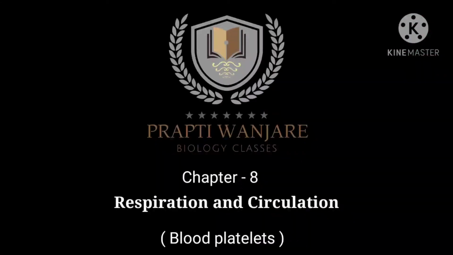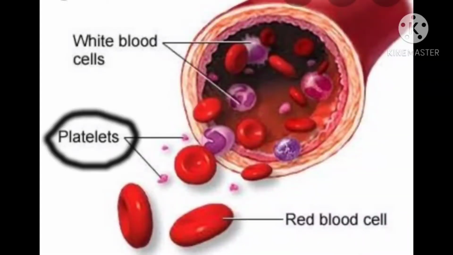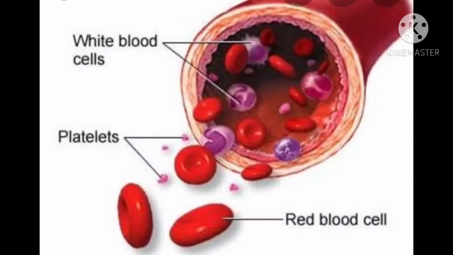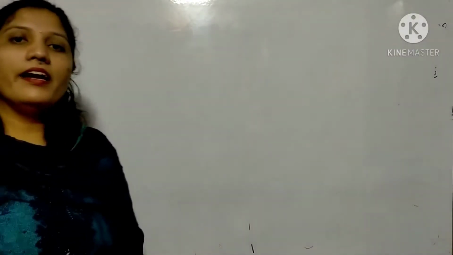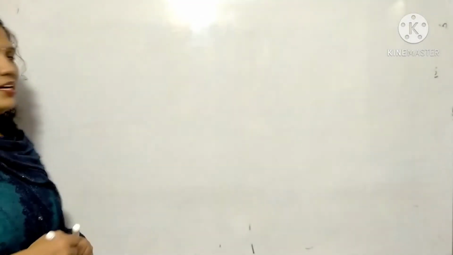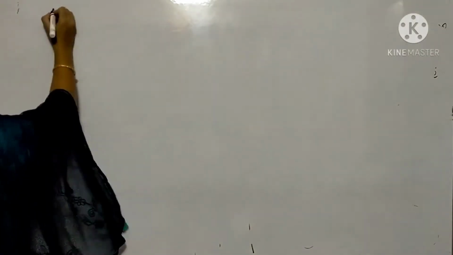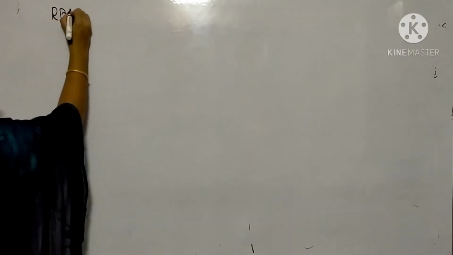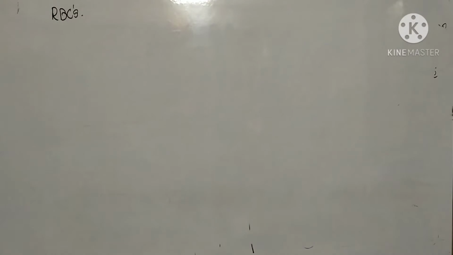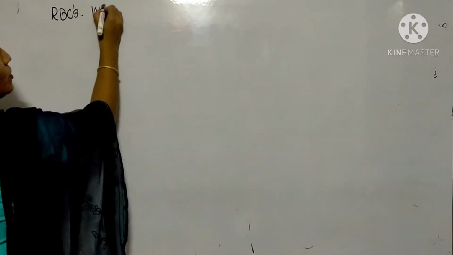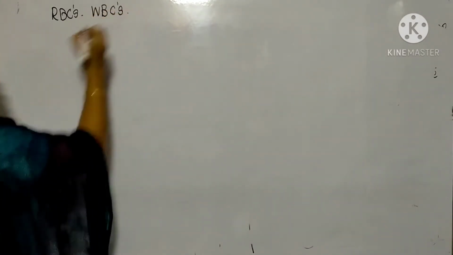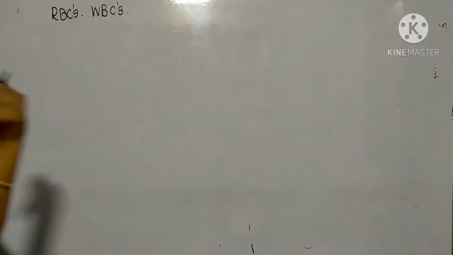Today we are going to study chapter 8, respiration and circulation. From that we are going to study the blood platelets. There are three types of blood cells. We have already studied the RBCs. The second one is the WBCs, the white blood cells.